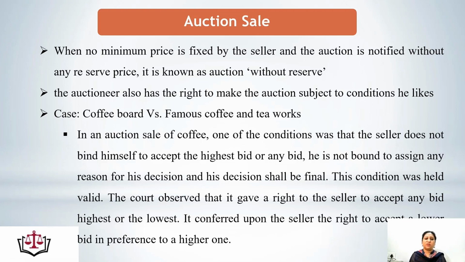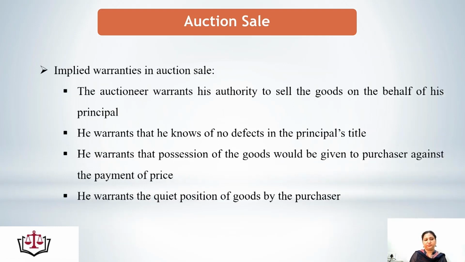This is clear from the case of Coffee Board versus Famous Coffee and Tea Works. In an auction sale of coffee, one of the conditions was that the seller does not bind himself to accept the highest bid or any bid. He is not bound to assign any reason for his decision, and his decision shall be final. The condition was held valid. The court observed that it gave a right to the seller to accept any bid, highest or the lowest. It conferred upon the seller the right to accept a lower bid in preference to a higher one.